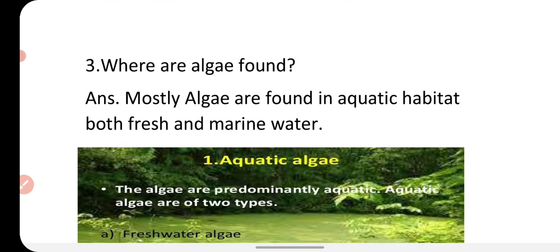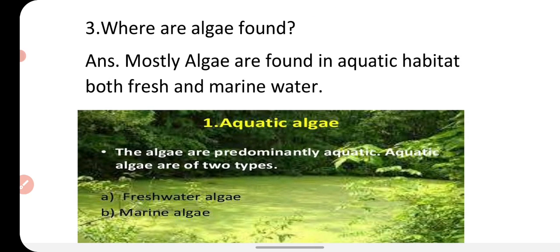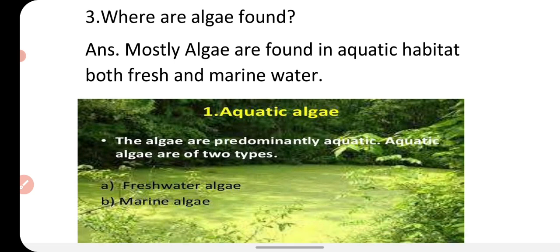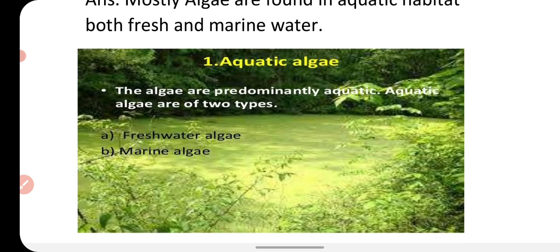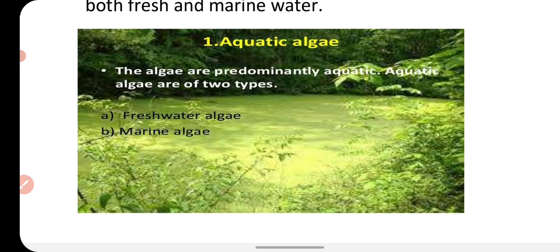Next question is, where are algae found? So the answer is, mostly algae are found in aquatic habitats. They are found in both fresh and marine water. Like you can see here, this pond is covered with algae, and there can be two types of algae: the algae which are found in fresh water and the algae which are found in marine water.